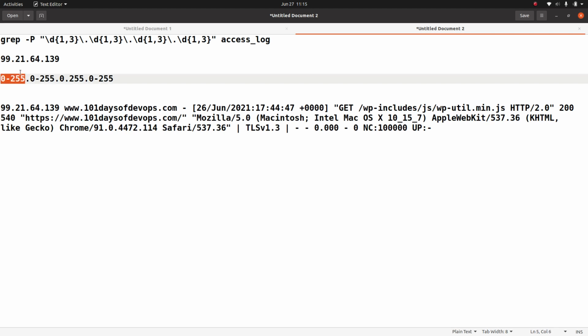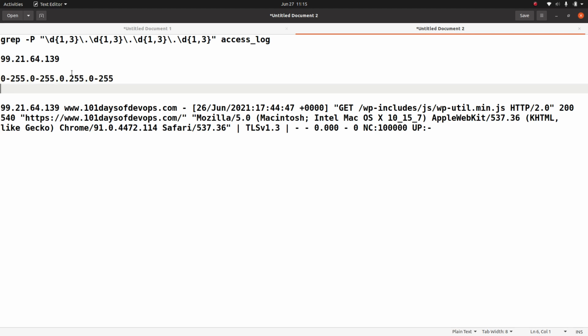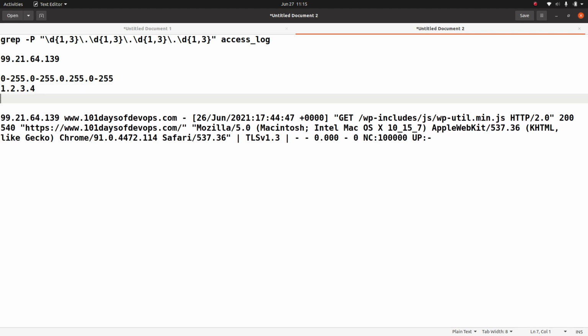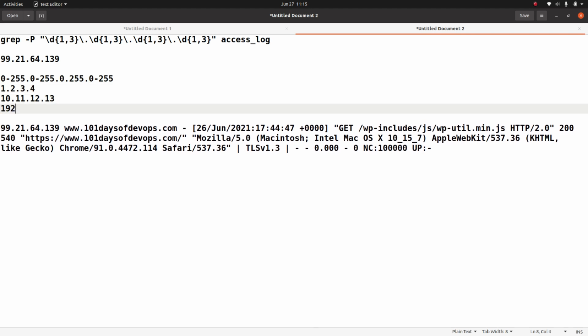So my IP address will be 1.2.3.4, or it can be 10.11.12.13, or it can be 192.168.100.200. So I'm saying the minimum the first value can be is 1 digit, or maximum it can be 3. And same thing, then we have this dot. Dot is a special character and we are trying to escape it. Similarly, that's what we are doing for all the rest of the values.